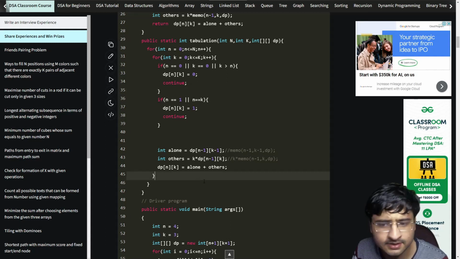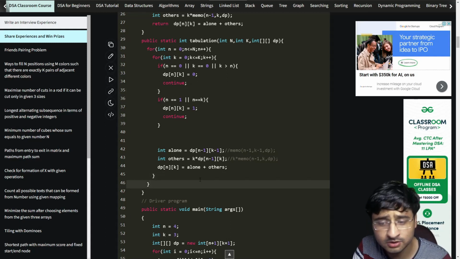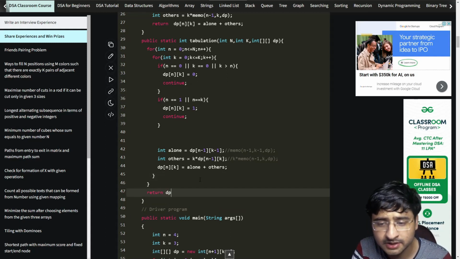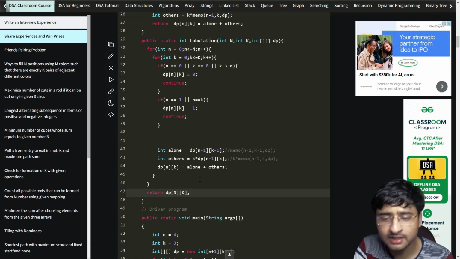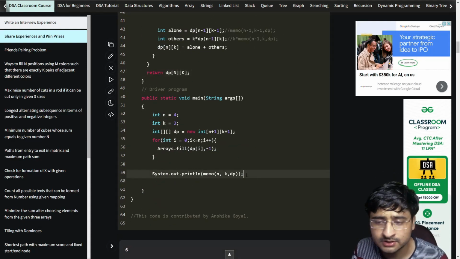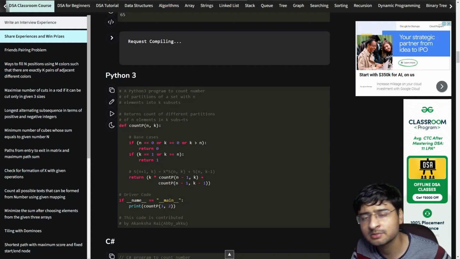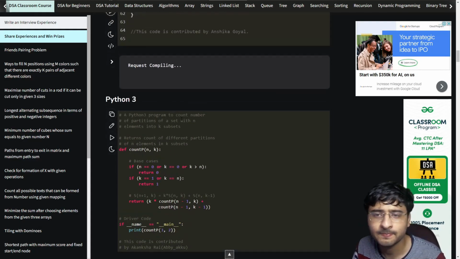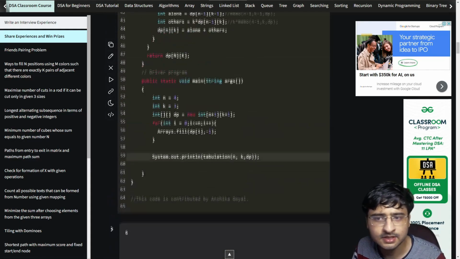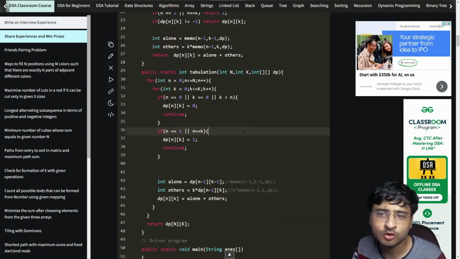So I think this is it. Yes, we have converted memoization to tabulation itself. I'll simply return dp of capital N comma capital K, and that will be the answer for this. I'll simply call tabulation here, right? And let's try to run this code. I hope there'll be no errors. If there are any, we'll just fix them. Okay, it's giving the answer 6, and this is the complete code for this problem.